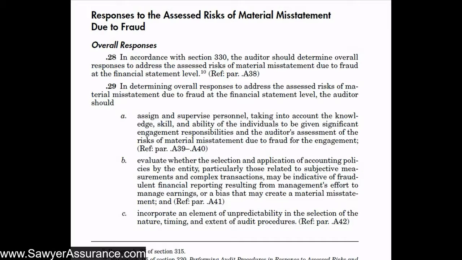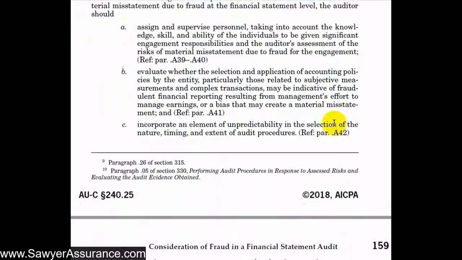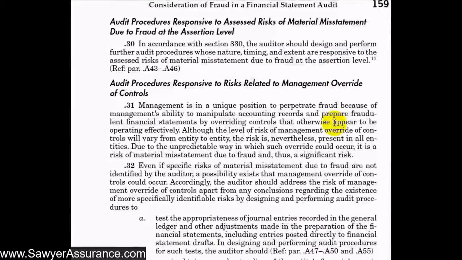We also went through how we need to assess the risk of material misstatement due to fraud and identify risk factors thereon. And so now we get into the part where we need to respond to those risks that we found. Over the next several videos, we will go through how we should respond to those risks. First, we'll discuss the overall responses, so this is the responses at the financial statement level. In the next video, maybe we'll go through the responses at the assertion level.